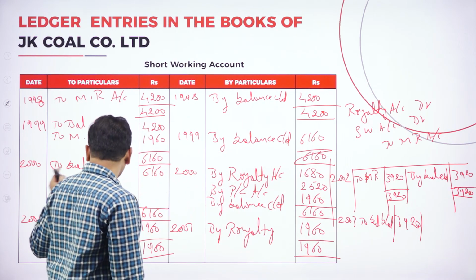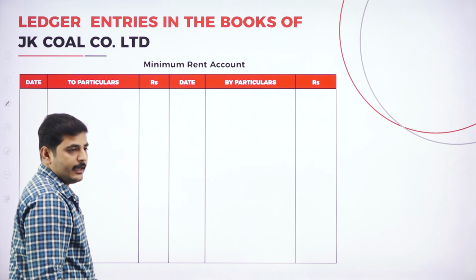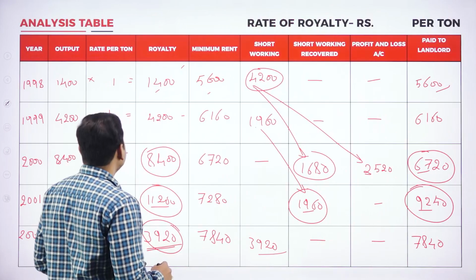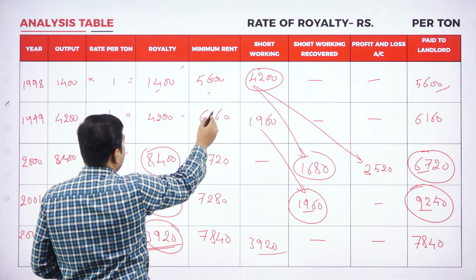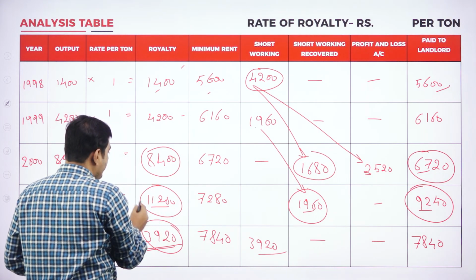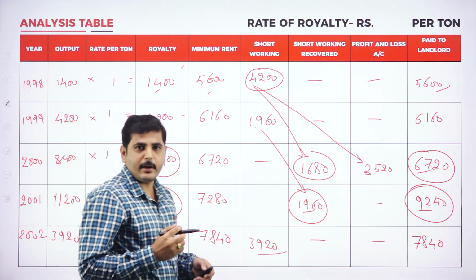This is next, say for 2001, 2002. Let's go to the minimum rent account. Where do you find minimum rent account? In the first year we have paid the minimum rent, the second year also we have paid. The third year we have not paid, the fourth year we have not paid, but the fifth year we have paid. What is the journal entry?